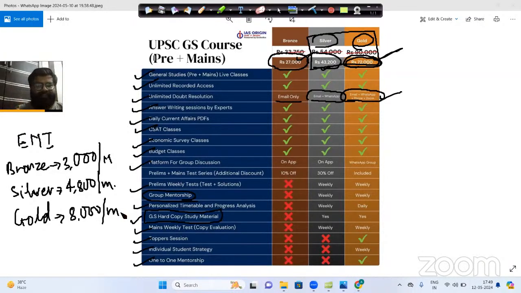That is live classes of prelims and mains, unlimited recorded access, doubt resolution directly through faculty and mentors, answer writing sessions by the expert, daily current affairs PDF will be shared with you, CSAT classes, economy, survey classes, budget classes, group discussions, prelims and mains test series with solutions, GS hard copy material will be given to you, personalized timetables will be there with you, topper sessions will be shared with you, individual student strategy, and one-to-one mentorship.